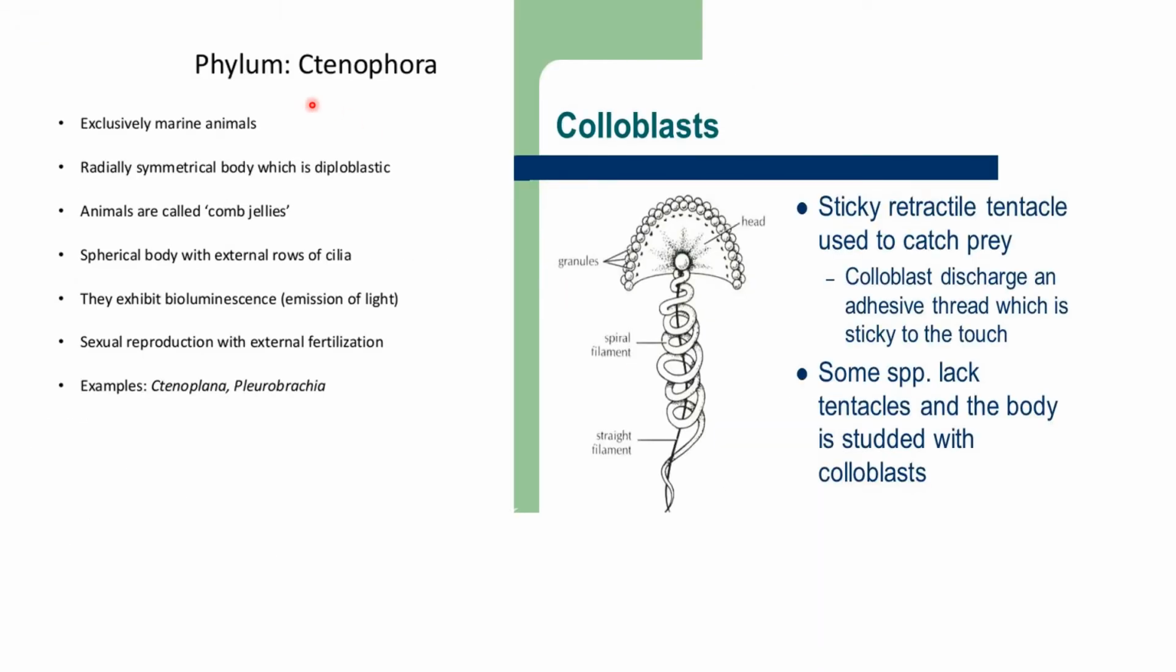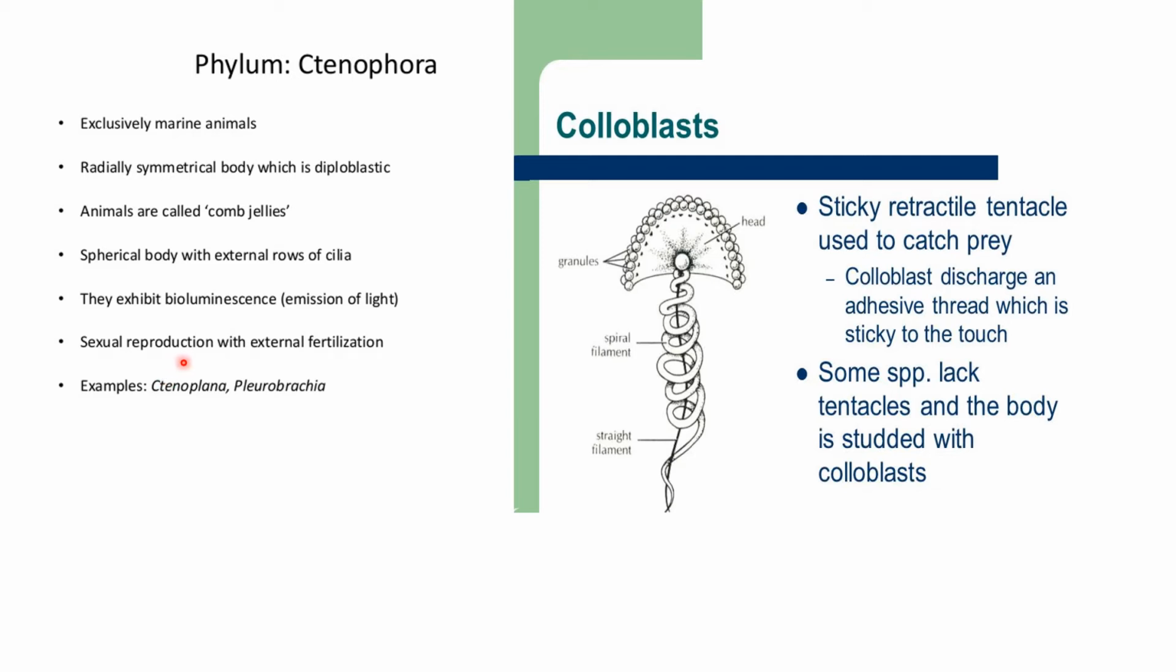On to the third type of phylum, which is Ctenophora. So these are exclusively marine animals, with a radially symmetrical body that is diploblastic. That means it has two germ layers. These animals are also known as comb jellies, with spherical bodies and an external row of cilia. So as you can see, this is the spherical body with the external row of cilia. Cilia, hair-like structures, are present. They exhibit their own emission of light.